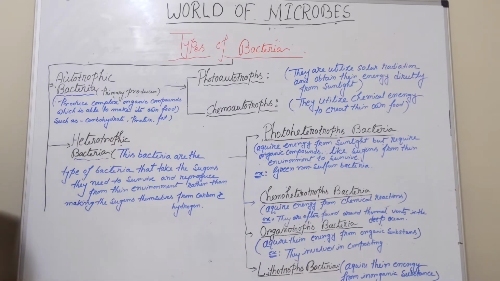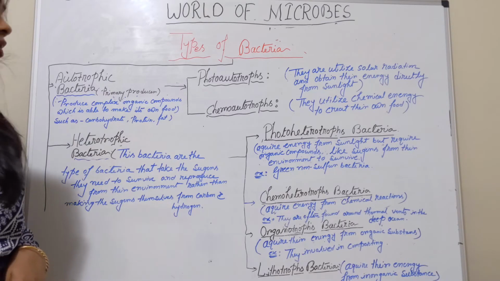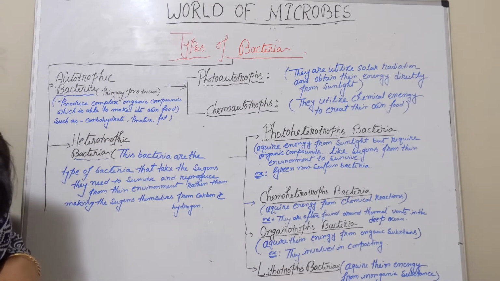Next, the heterotrophic bacteria. So, heterotrophic bacteria are the bacteria that take the sugar they need to survive and reproduce from their environment rather than making the sugars themselves from carbon and hydrogen. So, heterotrophic bacteria are mainly four types. First is photoheterotrophs bacteria. Next, chemoheterotrophs bacteria. Third, organotrophs bacteria. And last, lithotrophs bacteria.